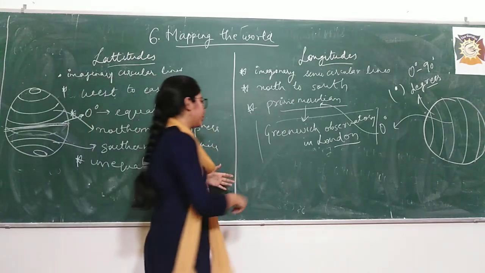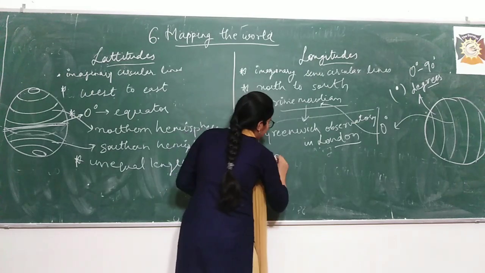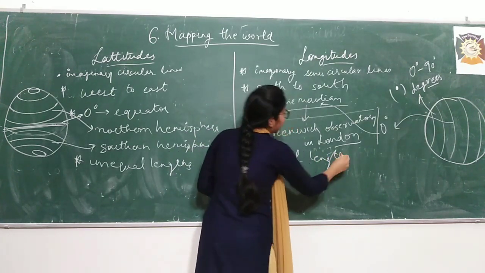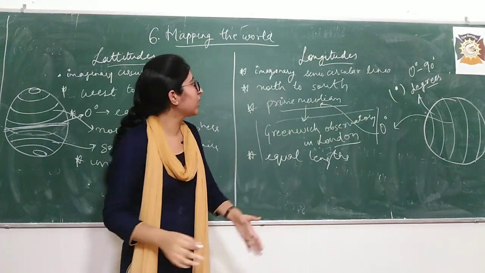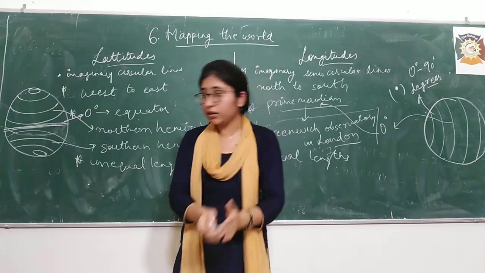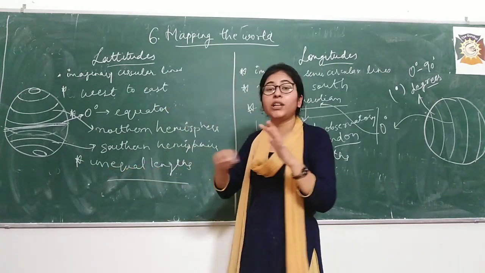While in longitudes, these lines are all equal. These have equal lengths. There is no decrease, no increase in the length. Every longitude line has the same length. Okay, just mark this point. Here the lines have unequal length.